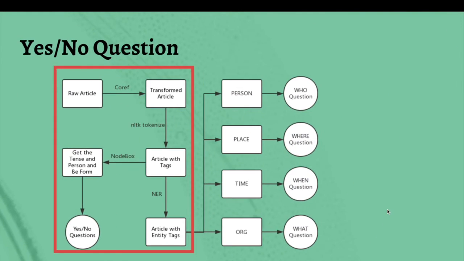For yes or no questions, we apply several transformation rules to each sentence. We use word tokenize to extract the text of our words and try to find the verb tag corresponding word. After that, we use Pattern to analyze the linguistics of the verb. With this tool, we can check the tense and person attributes and whether the verb word belongs to BE form. Thus, we decide the start of the question to be do, or is, or was, or anything else, and do replacement to generate yes or no questions.